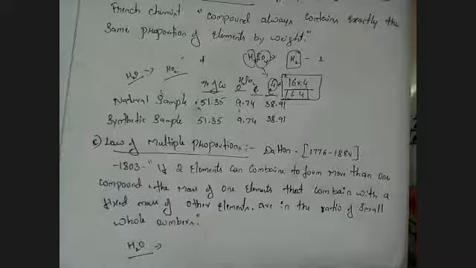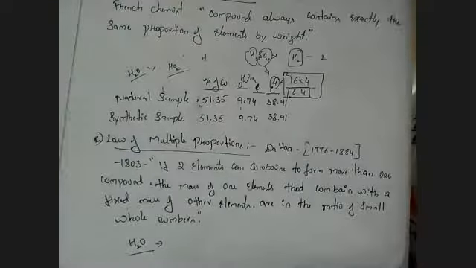If any two elements can combine to form more than one compound, for example hydrogen and oxygen, it may be the formation of one compound or of two compounds. Any two elements will combine to form a compound.